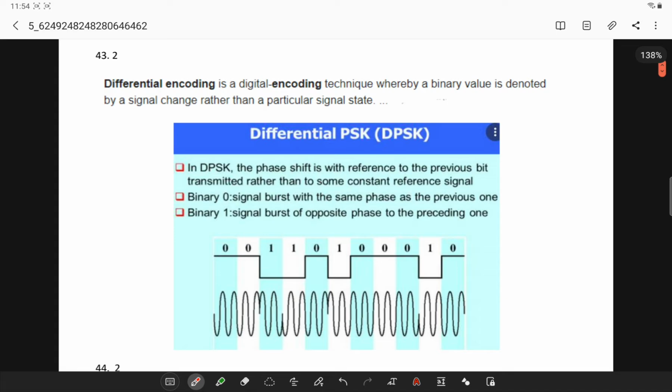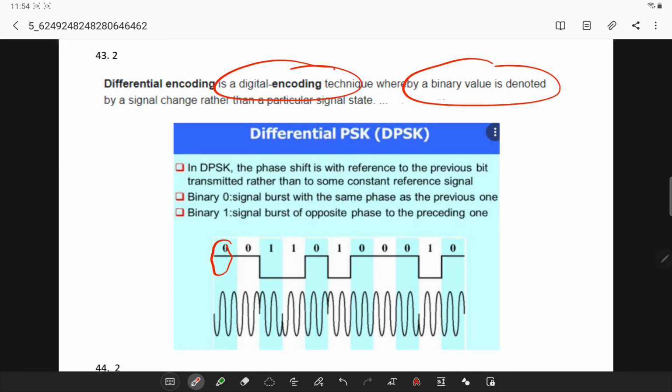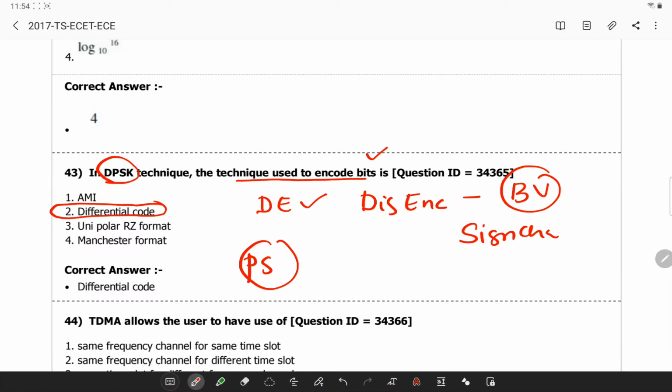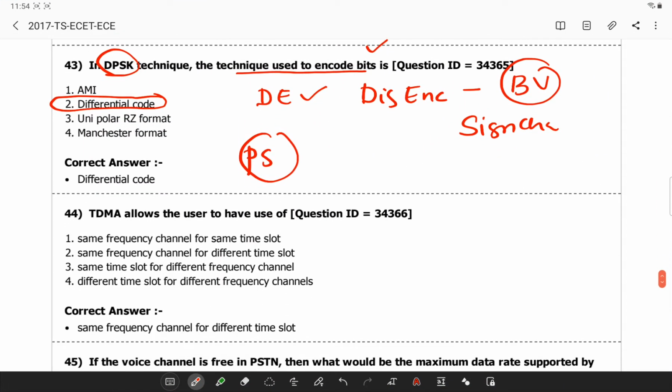See this. It is a digital technique in which the binary value is denoted by change. Whenever you have 0, it is continuing; at a particular stage there is a reversal. Binary 0 signal burst will be in the same phase as the previous one, so here it is 0, so it is continuing. Whereas in case of binary 1, the signal burst is opposite in phase to the preceding one. Remember these two points.